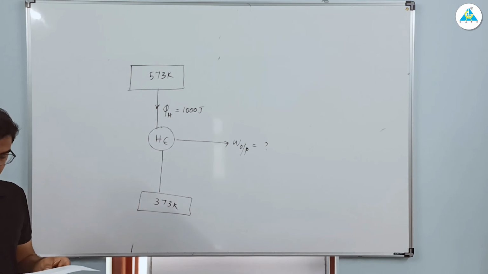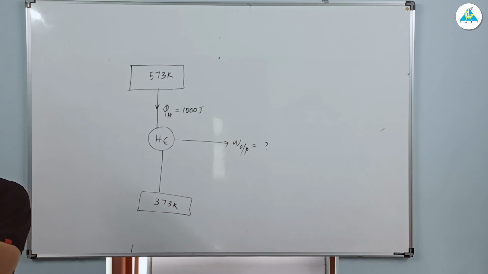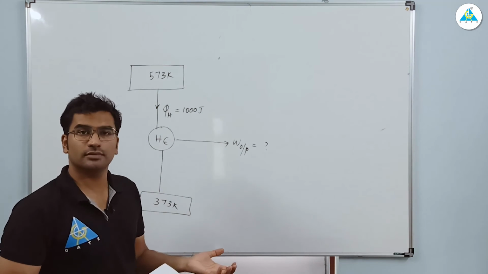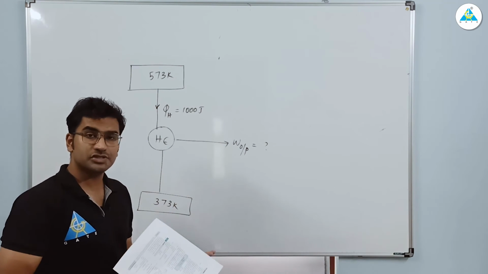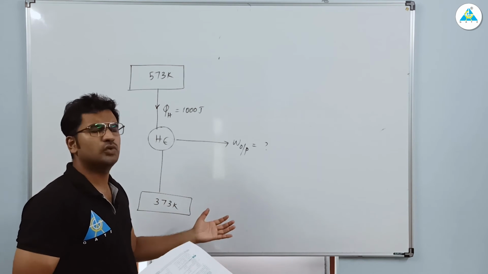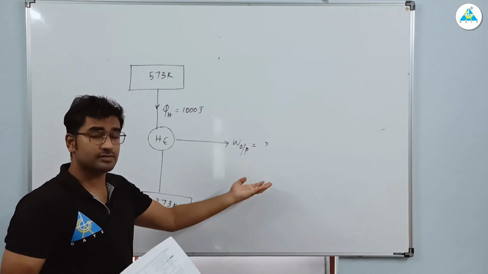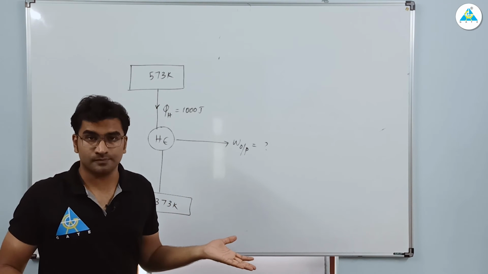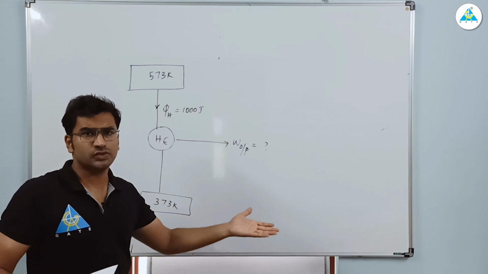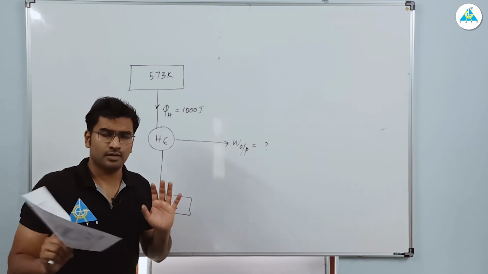When can we extract maximum work? When it is a Carnot heat engine. Simple, right? If it is an irreversible heat engine, you cannot extract that much. Clear? That's a simple thing.